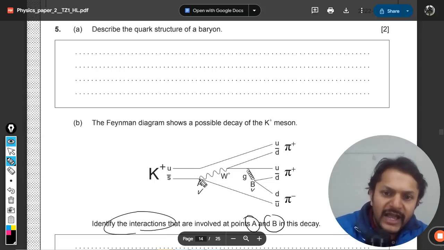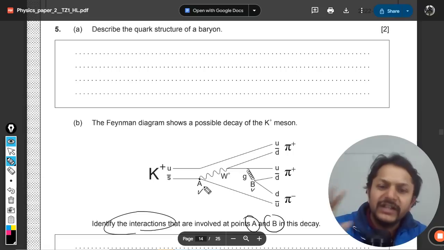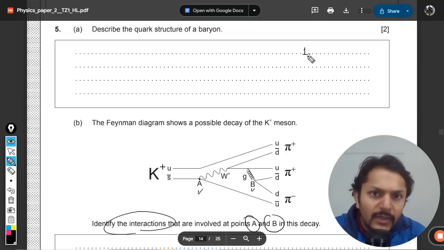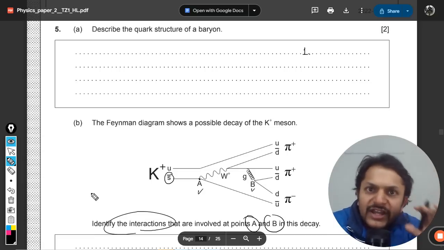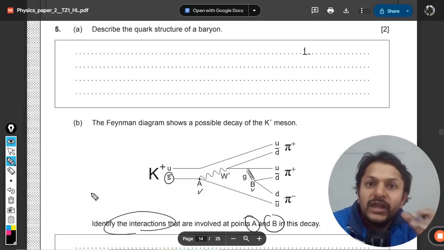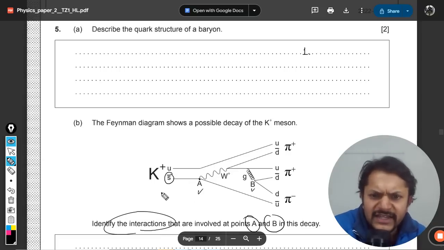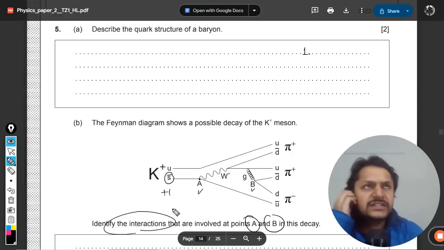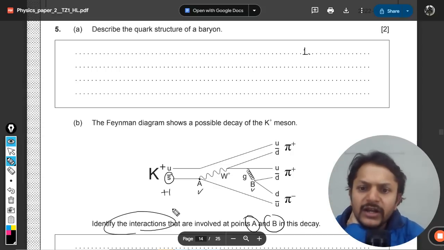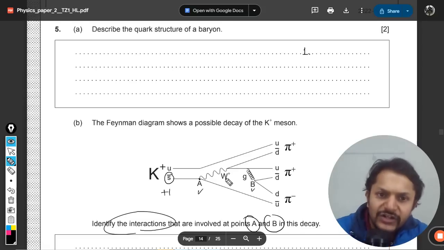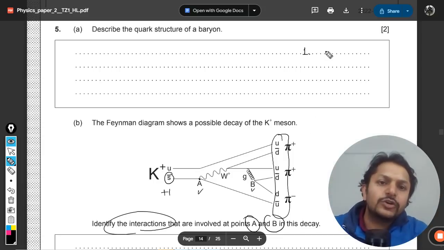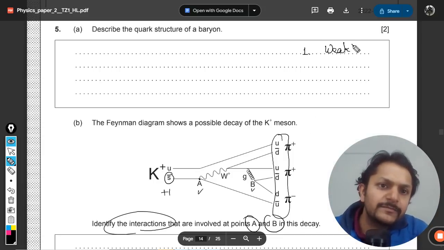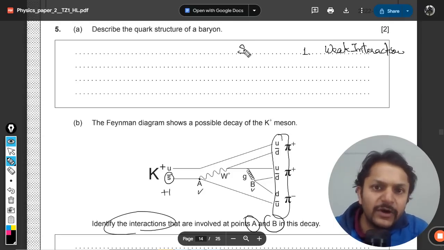W plus is there at point A. My dear students, there are a couple of things that we have to note here. Number one, when the strange quark is involved and the strangeness number is violated in a reaction, that points to the weak interaction. Strangeness is -1 for the strange quark and +1 for the anti-strange. After the reaction, there is no strange available here. It means that strangeness is violated, so clearly it is going to be a weak interaction.